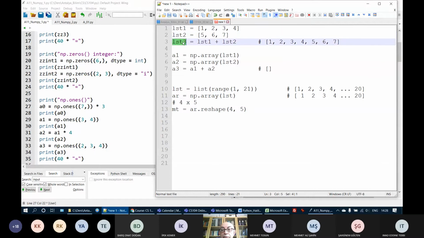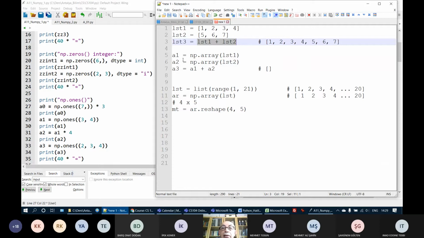So here, for example, LST3 is just the addition of LST1 and LST2. It appends the elements of LST2 to the end of LST1 and creates a new list. This doesn't change LST1. LST1 plus LST2 just creates a new list, made by concatenating all the elements of LST2 to the end of LST1.